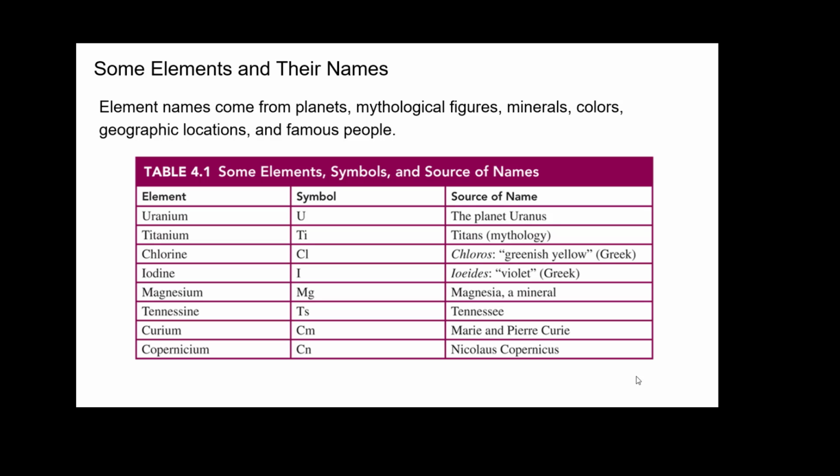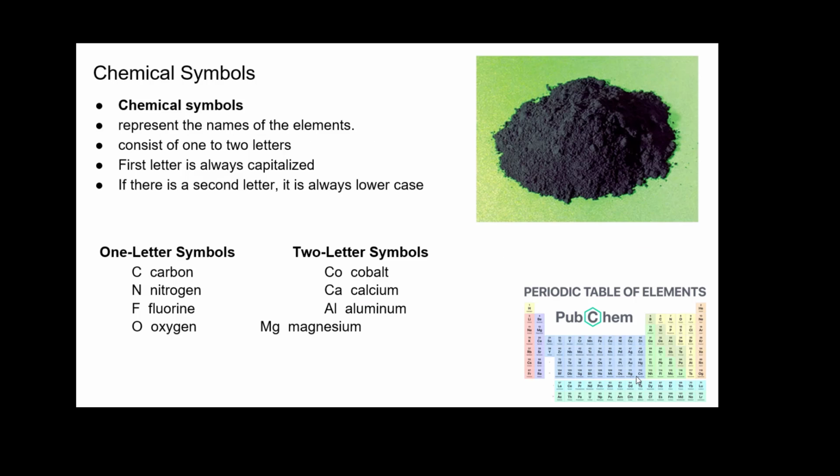Here are some names. We have uranium. You can see where some of these are named after certain people, mythology, colors, and so forth. I was told that one is actually named after somebody's dog on the periodic table. I don't know how true that is, but you can see Tennessee is on here. There's a bunch. They tend to be some of the later ones and not the ones that we deal with on a regular basis. But they're named after all different sorts of things, different languages, and so forth.